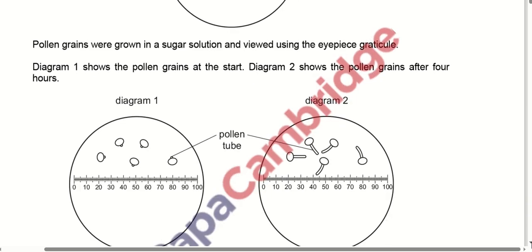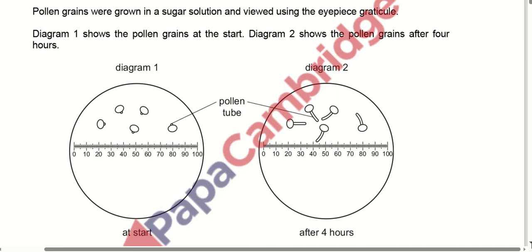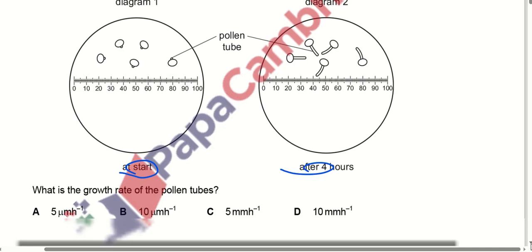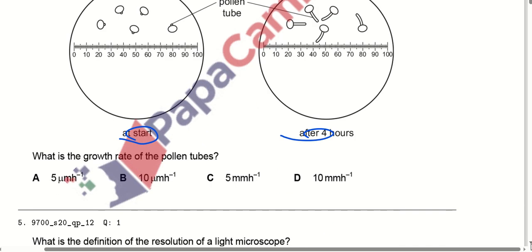Diagram 1 shows the pollen grains at the start. Diagram 2 shows the pollen grains after 4 hours. So what is the growth rate of the pollen tubes? Pollen tube growth rate is very low because it takes time, and we always make the measurements in micrometer, so it can be 5 micrometer per hour.